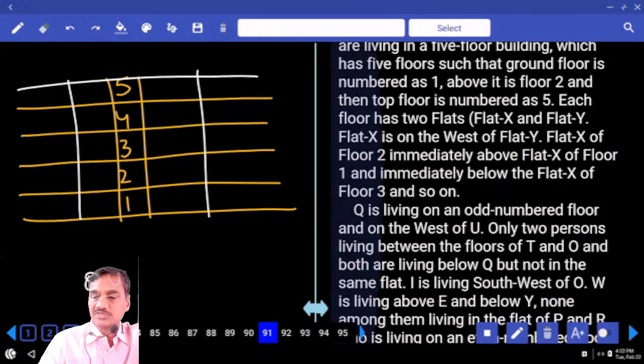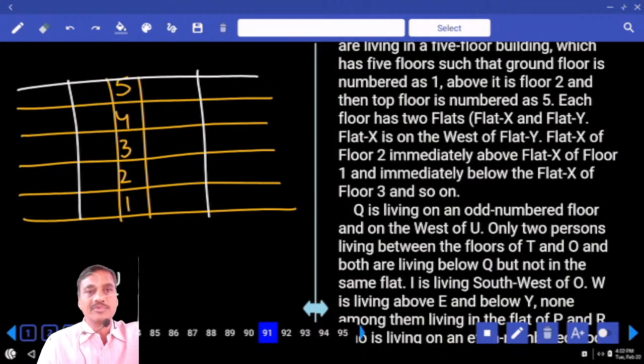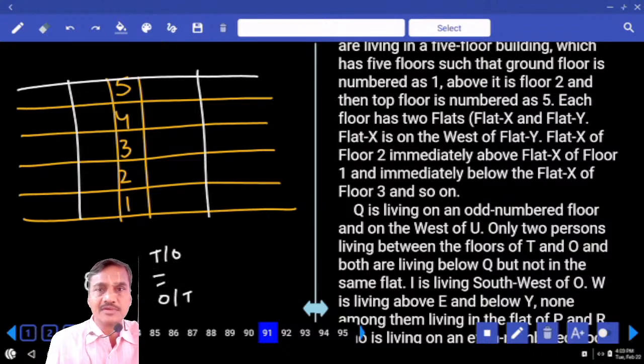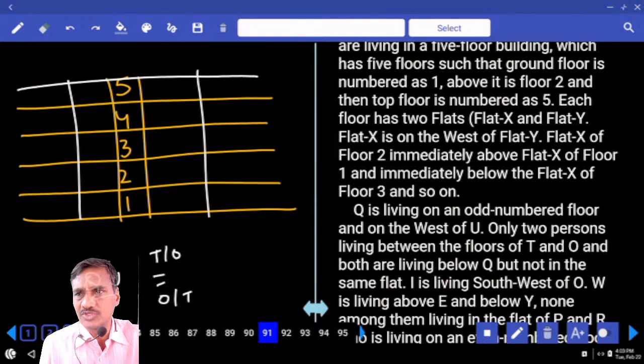And only 2 persons between T and O. In between T and O, there must be exactly 2 people. And how many people are there? And 2 people in between Q and O. Now if 2 people are there in between Q and O and T and O. Now in between T and O, there must be exactly 2 people in any order. T, R, O or O, R, T. Isn't it? And 2 people. How do we take 2 people?